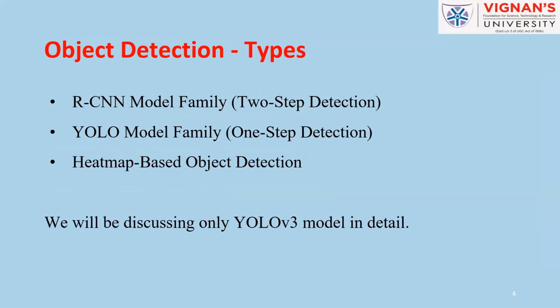There are three major types in object detection. First one is the RCNN model family. This is a two-step detection, and the YOLO model family is a one-step detection, which we are going to discuss further. And heat map based object detection is still under process, and there is so much research and improvement going on. So these are the three major families.